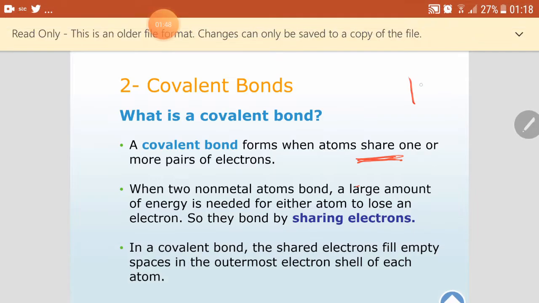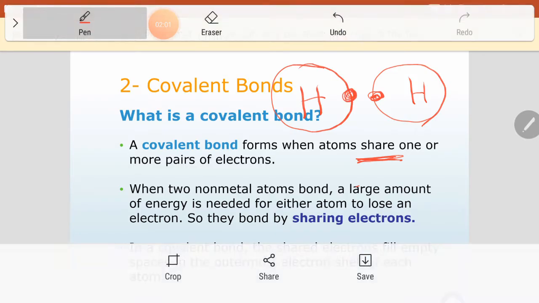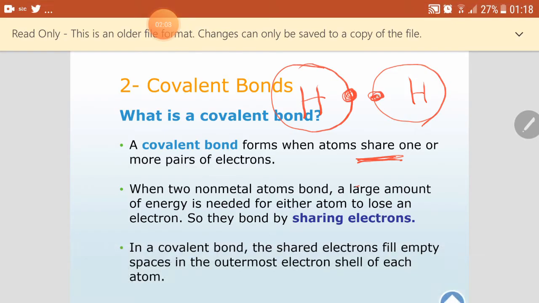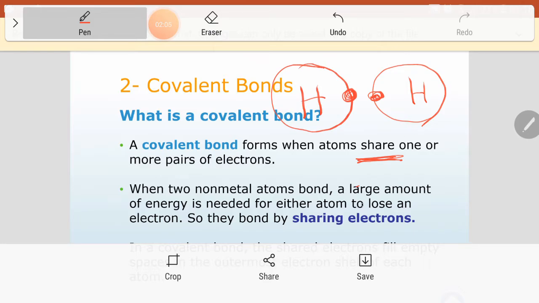Hydrogen, this is hydrogen, and it has only one electron. This is another atom of hydrogen, and it has also one electron. If this one lost its electron, it will have nothing. If this one lost also, it will have nothing. So what is better for them?